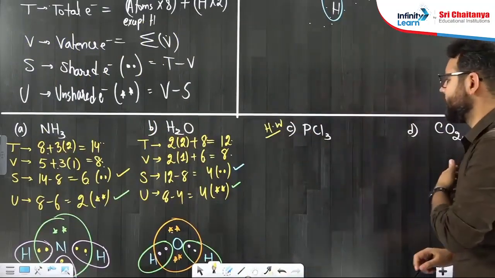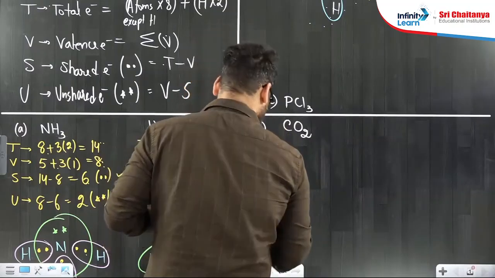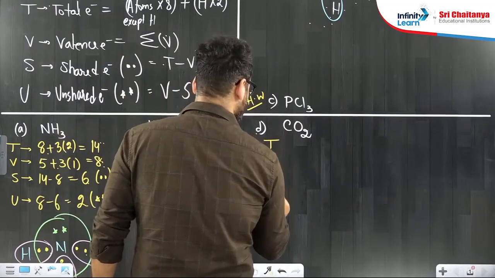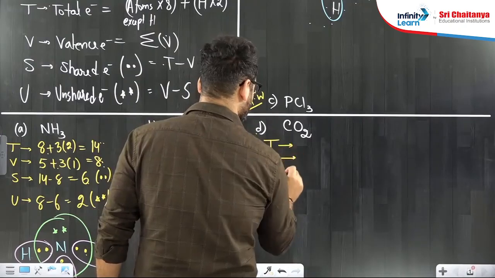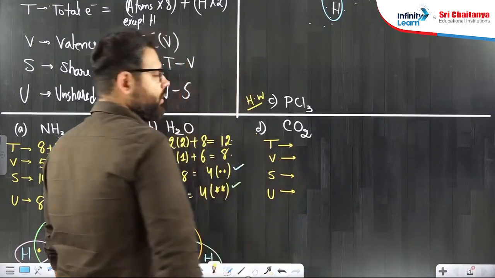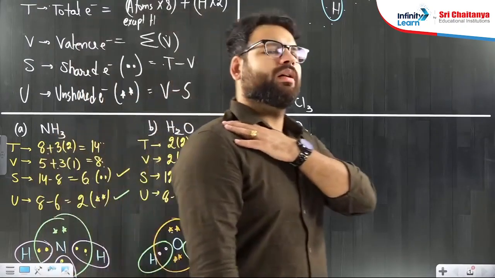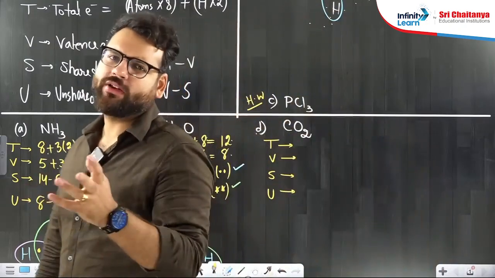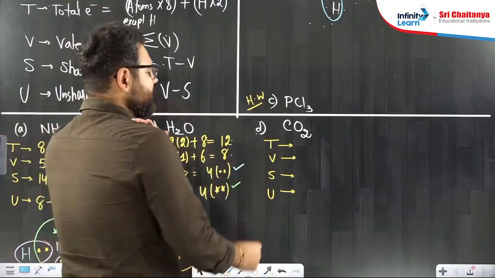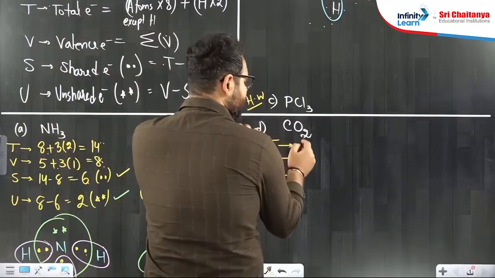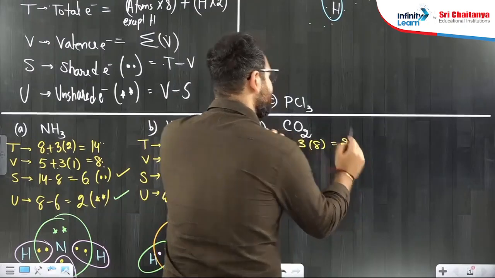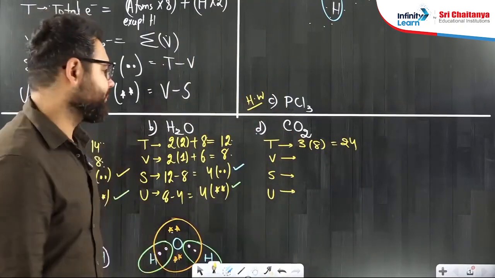This one, CO2, also I am showing you. All of you can look at this. TVSU. Total there are 3 people, none of them is hydrogen. So nobody is asking for 2 electrons. All these 3 people, carbon and 2 oxygens, will ask for 8 electrons. So 24 becomes T.